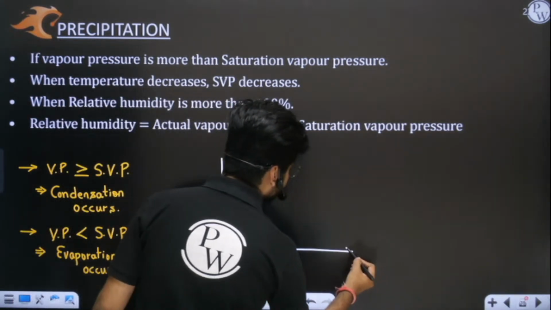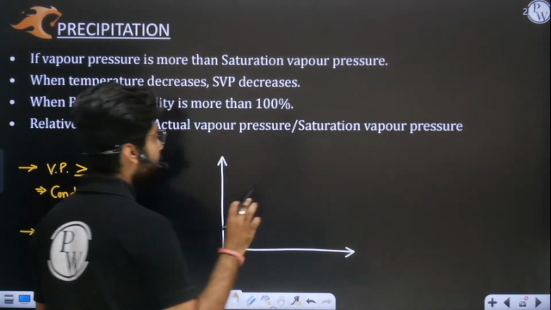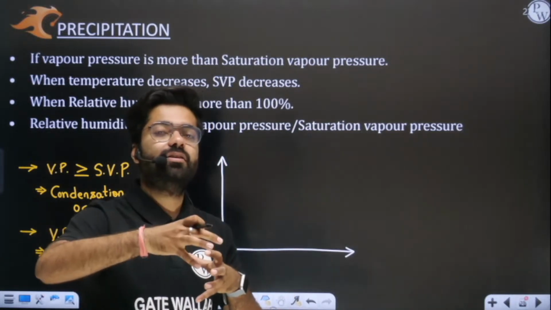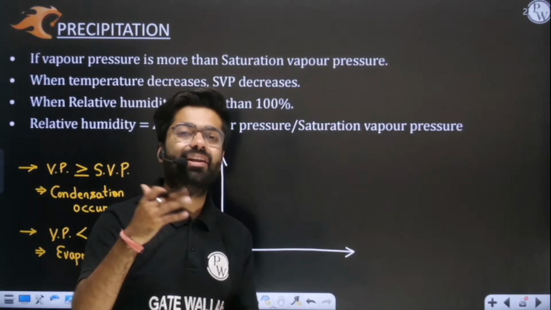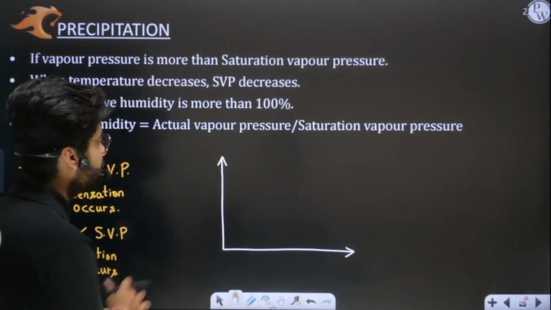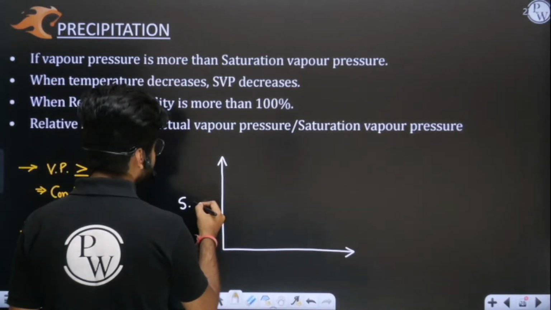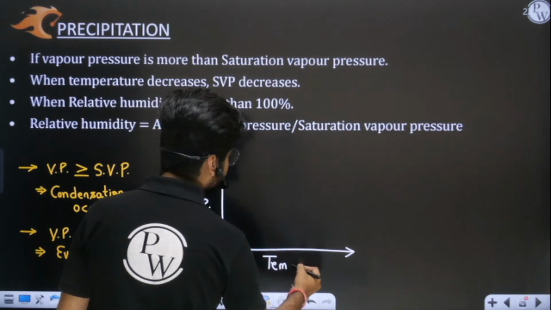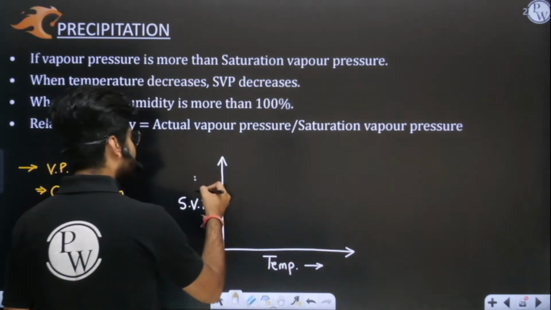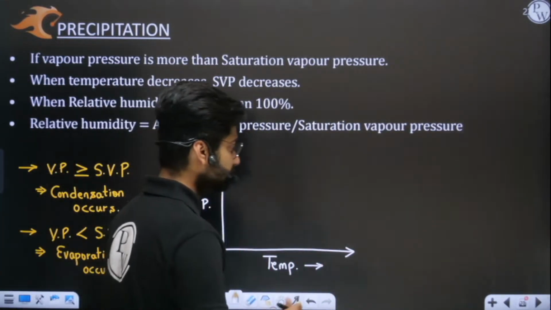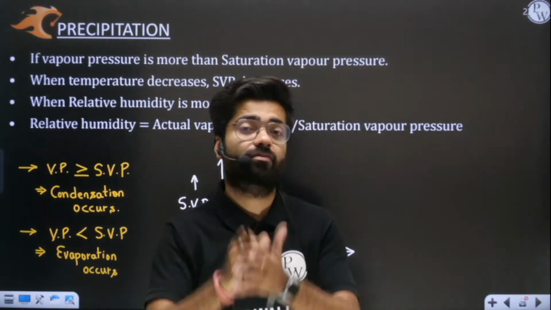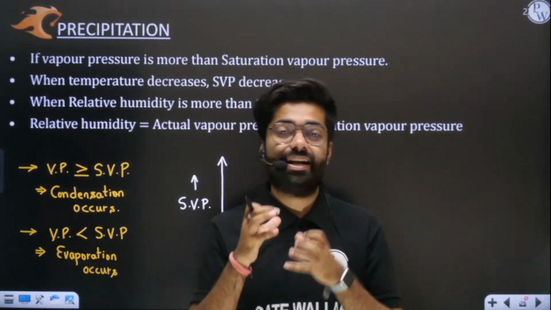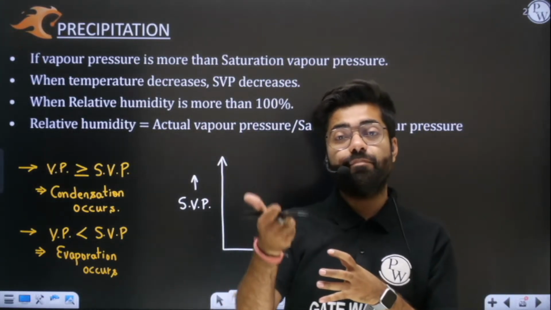See, the atmosphere holding capacity, which I am referring to as saturation vapor pressure. The atmosphere has a certain upper limit to hold moisture. Yes or no? Perfect, sir. That saturation vapor pressure, that holding capacity, depends on temperature. Sir, what have you said just now? The saturation vapor pressure, the maximum amount of moisture or vapors that the atmosphere can hold, depends on temperature.